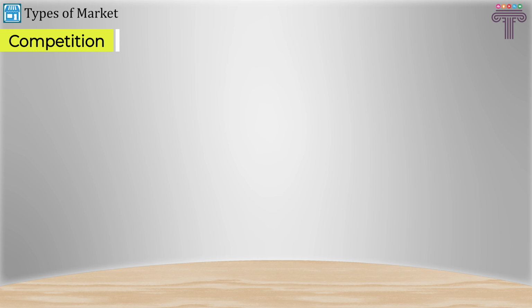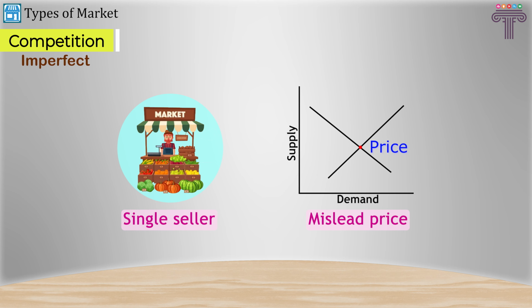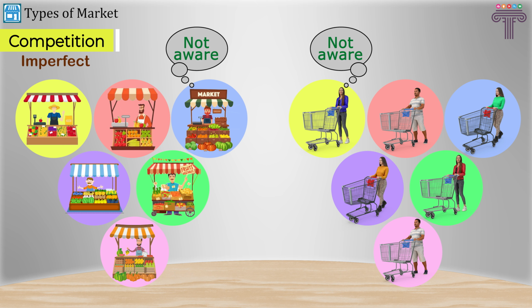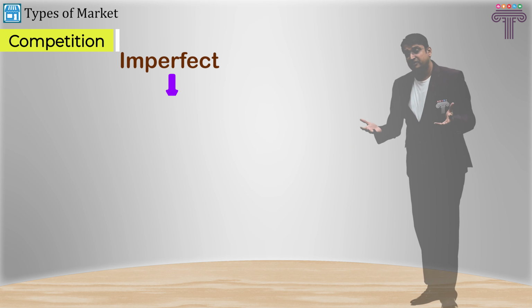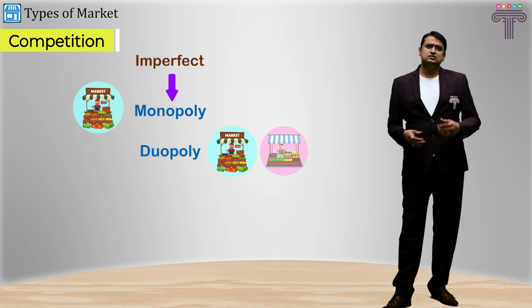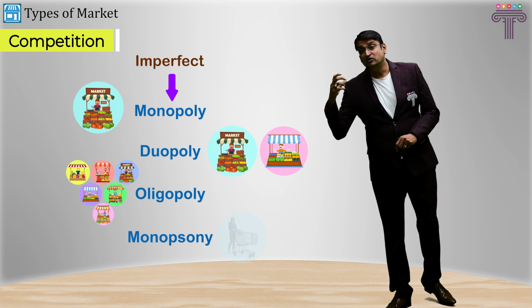Whereas in imperfect market, the market's imperfections are purposefully created to make good money, by doing monopolistic activities, or by creating demand supply misbehaviors, or by hiding information from buyers and sellers. So imperfect information is given to buyers and sellers so that you can take benefit out of it. Imperfect markets are further categorized as monopoly, single seller; duopoly, two sellers; oligopoly, a limited few number of sellers; and monopsony, which means there is only one buyer in the market.